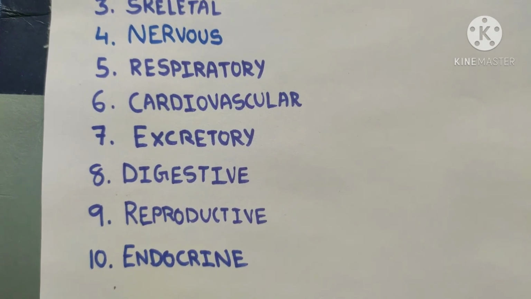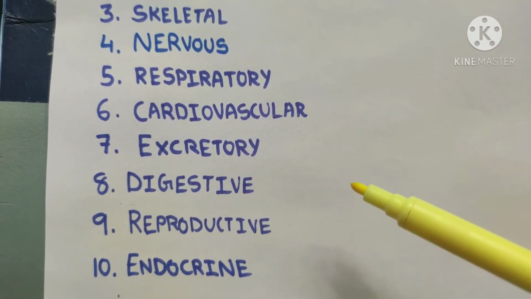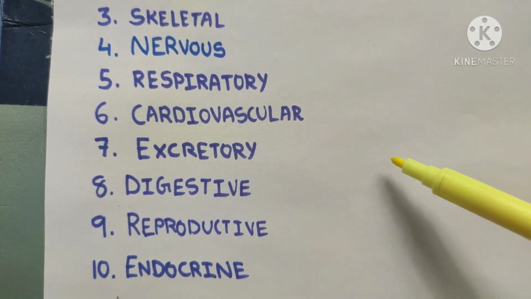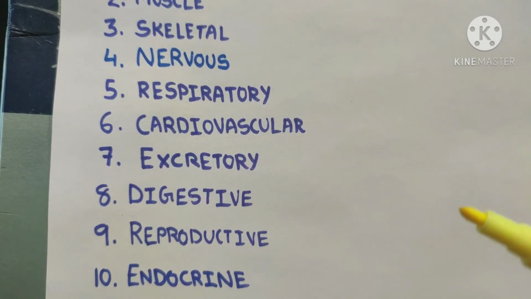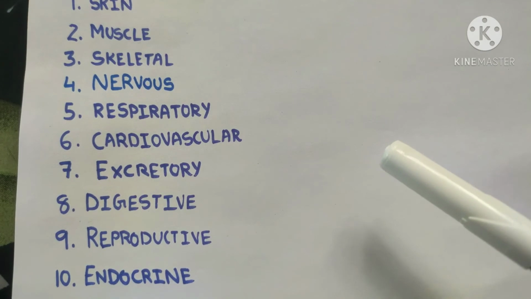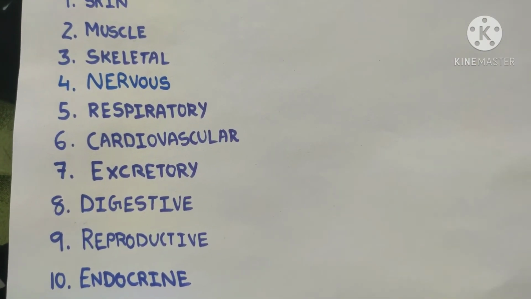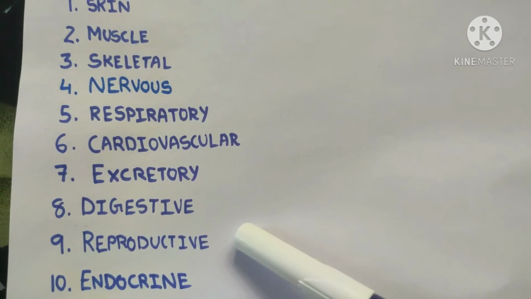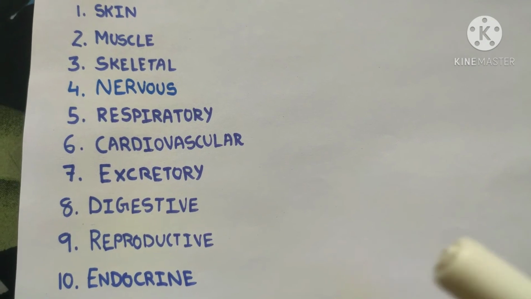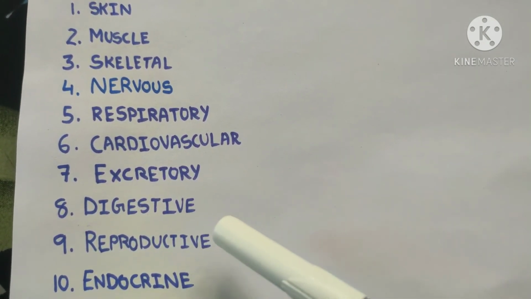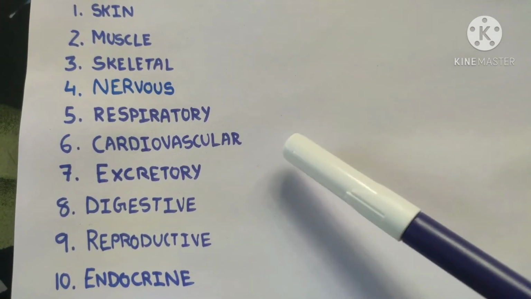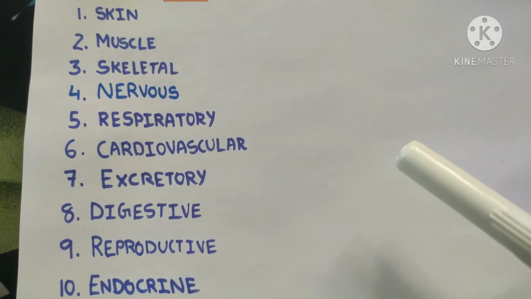An example is the pancreas. It has a role in digestive function, but a certain amount of cells, which are known as islets of Langerhans, are endocrine in nature. Another example is the interstitial cells of Leydig in the testes. The testis is a reproductive organ, but these cells secrete testosterone, which is a hormone. Similarly, the ovary is a female reproductive organ, but the follicular cells of the ovary secrete estrogen and progesterone periodically.